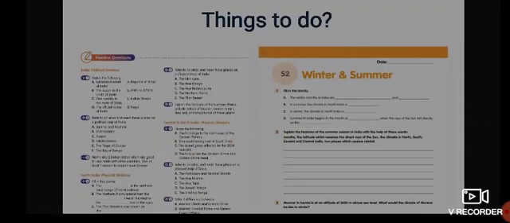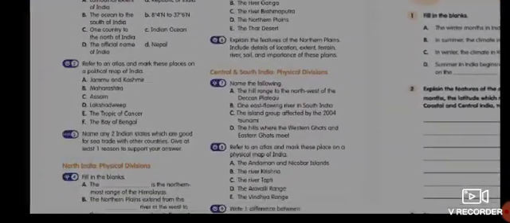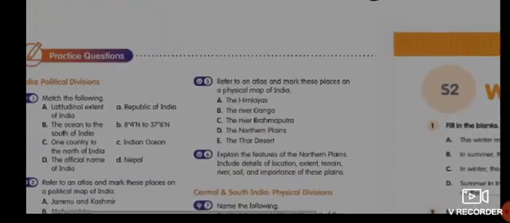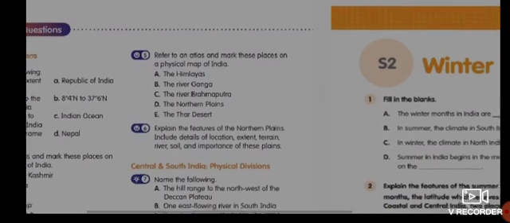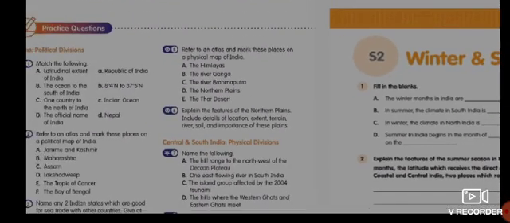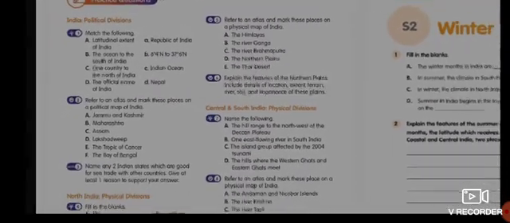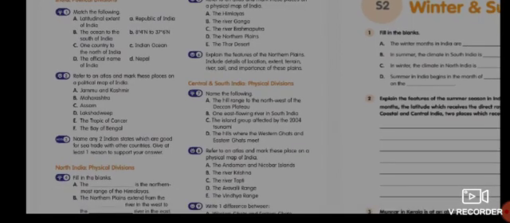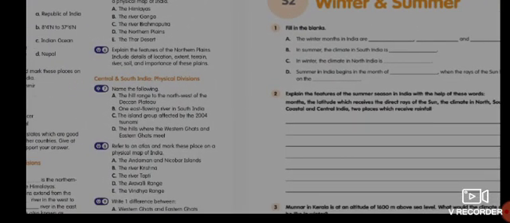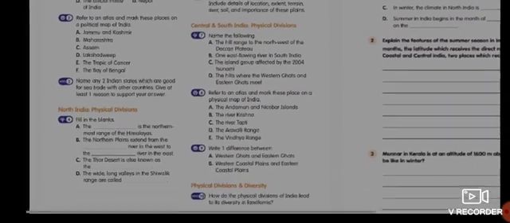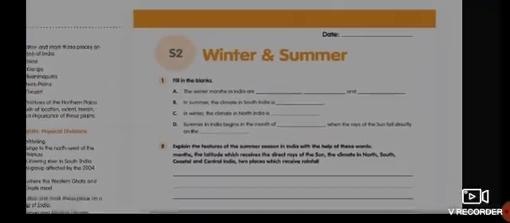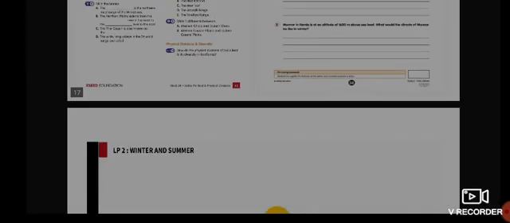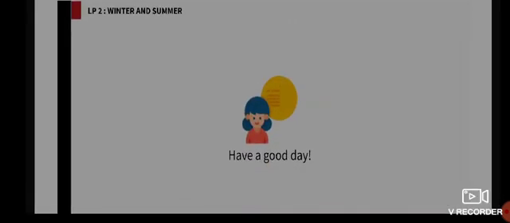For today, you have to complete your practice questions 4, 5 and 6. Complete all those questions, and then complete your worksheet on winter and summer. So that's it for our discussion for today. Take care and have a good day.